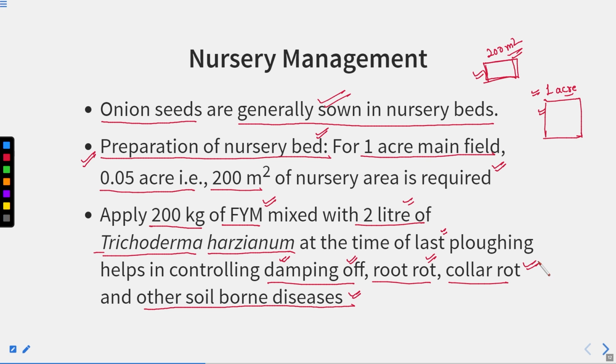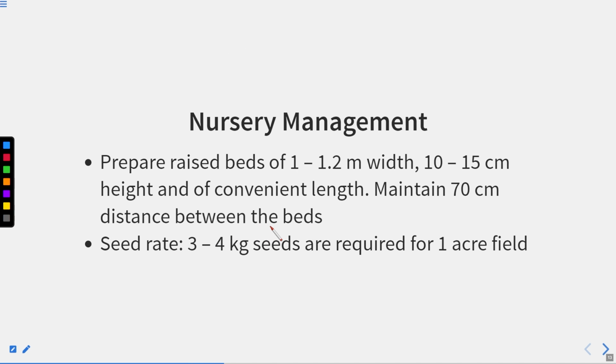These are some of the very important common diseases that occur in onion, and these are all soil-borne diseases. So to stop that, what do we have to do? We have to add 2 liter of Trichoderma harzianum in the farmyard manure while adding it to the nursery bed. In this way, we are going to prepare our nursery bed.